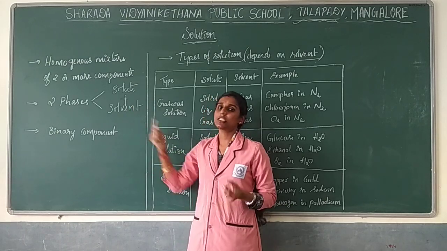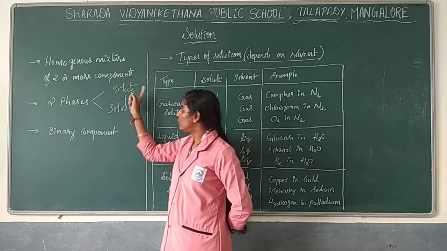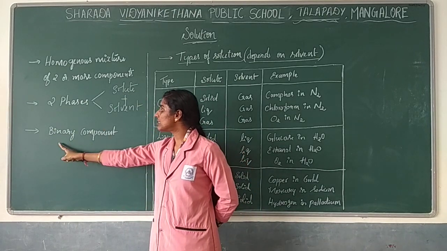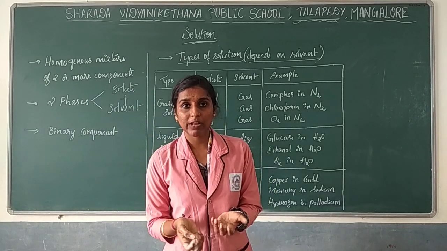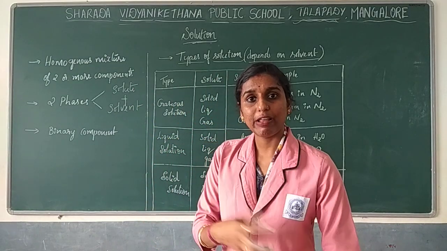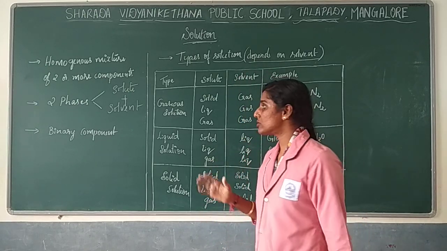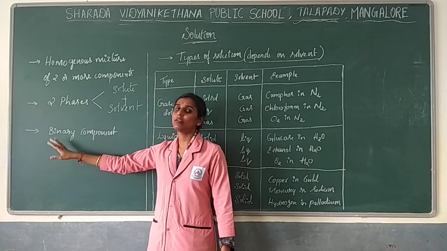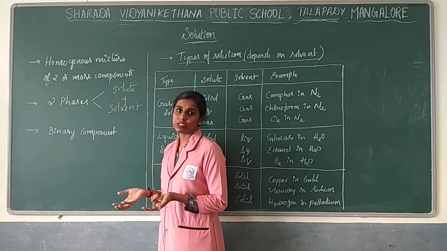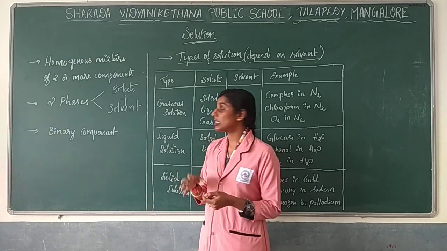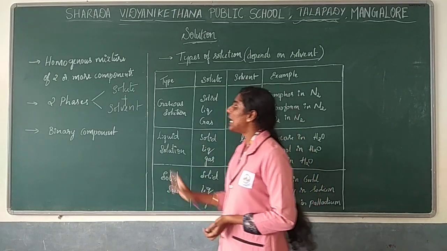So when these two phases combine, you are going to get a binary component. If only two phases are present, then it will be considered as a binary component. If three phases are present, for example, sometimes the solute will be more in amount, so more different kinds of solute you are going to use, then we are going to call it ternary. If it is more than that, in the sense 4 solutes, 4 phases present, then you are going to call it quaternary. Okay, so this is regarding your phases.